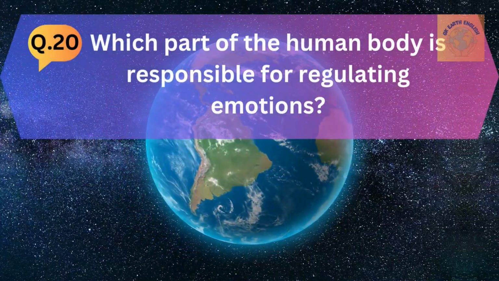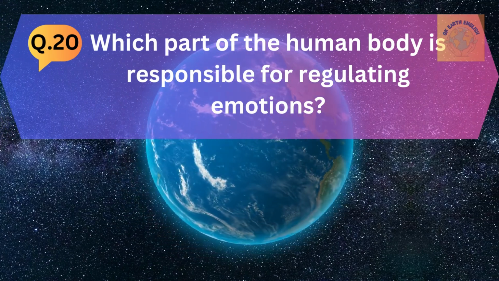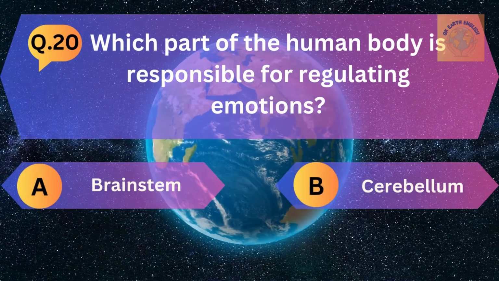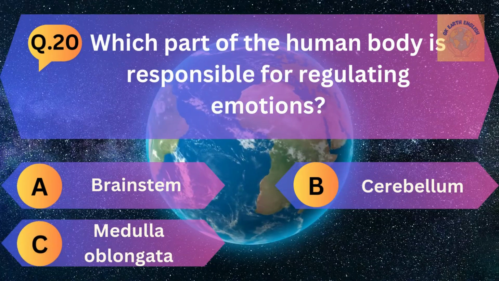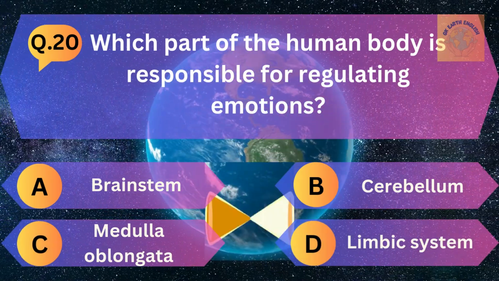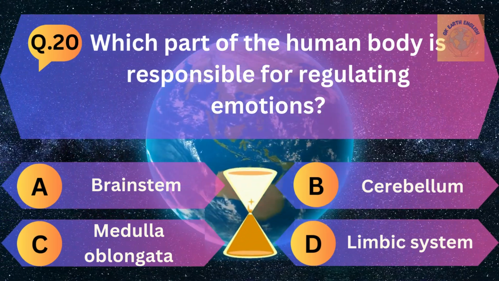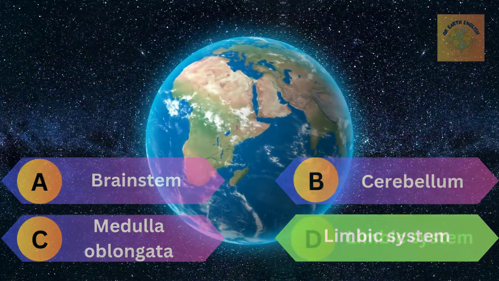Question number 20. Which part of the human body is responsible for regulating emotions? A. Brainstem, B. Cerebellum, C. Medulla oblongata, and D. Limbic system. The correct answer is limbic system.